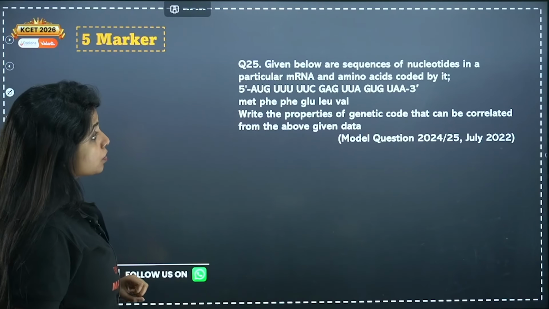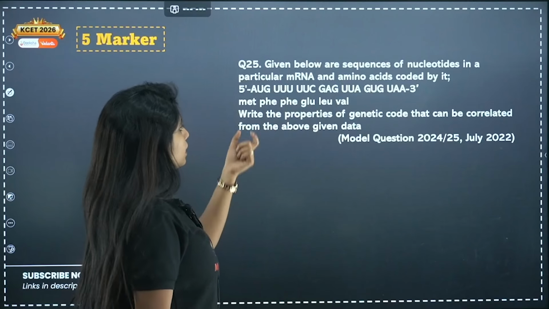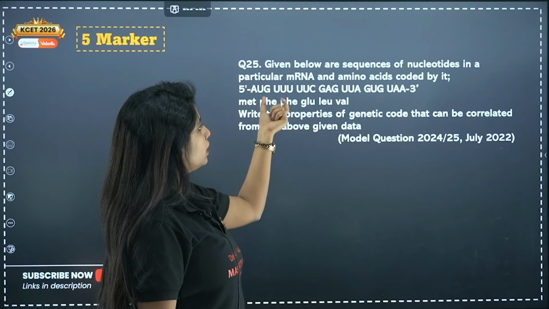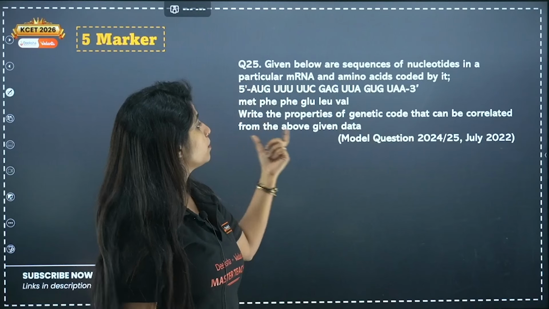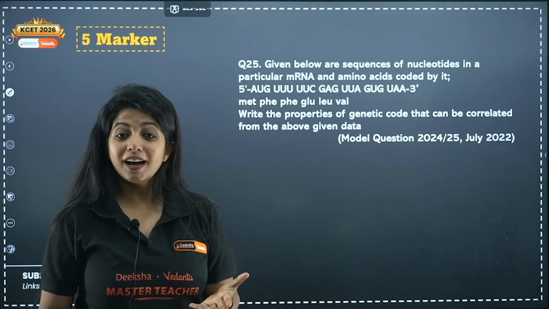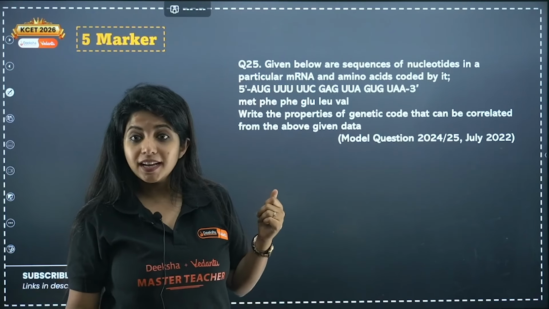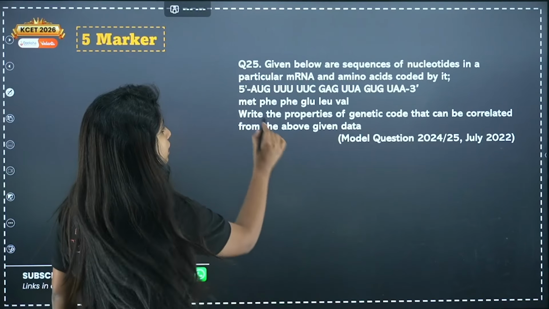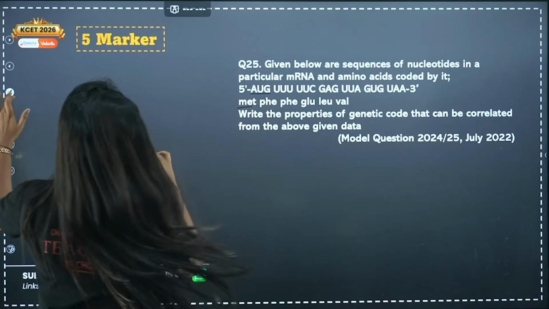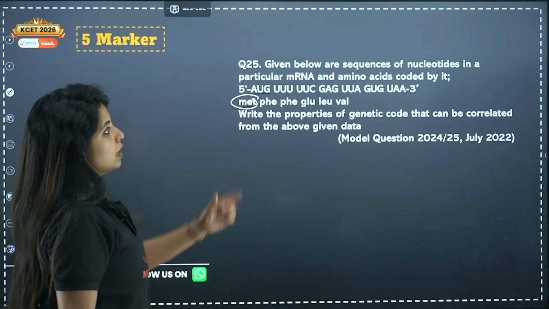Now, given below are sequences of nucleotides in a particular mRNA and amino acids coded by it. AUG, methionine, UUU, phenylalanine. Write the properties of genetic code that can be correlated from the above given data. You have to tell the genetic code's features. We already discussed it. This came in the previous year model question paper and also July 2022. Over here, AUG is the initiator codon. The initiator codon has dual function: to initiate and to code for methionine.